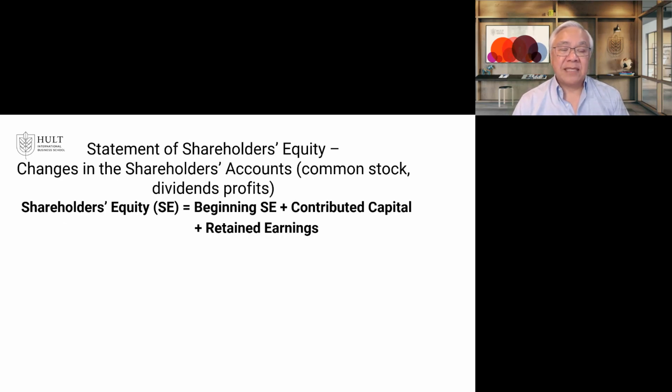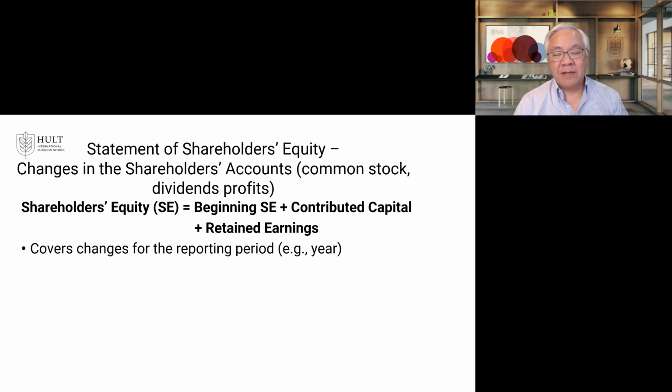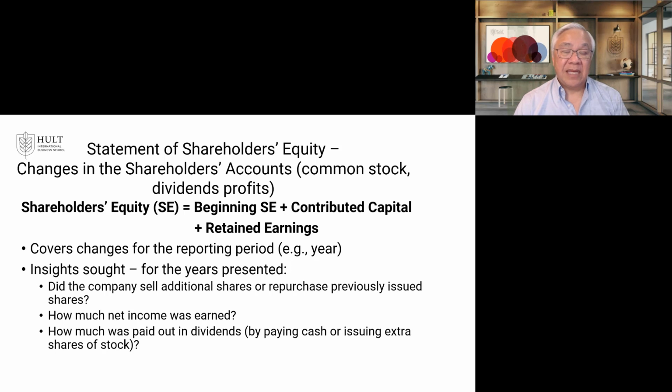All right, the next statement is statement of shareholders' equity, which is idea of we had a beginning balance, and then we had changes in contributed capital and retained earnings, and that's what we're going to look at for a given year. Same thing as we said earlier, it covers the period of time of 1 year. The insights we want to look at is, are they buying back shares like we just saw with Apple, or are they selling shares to raise more money?